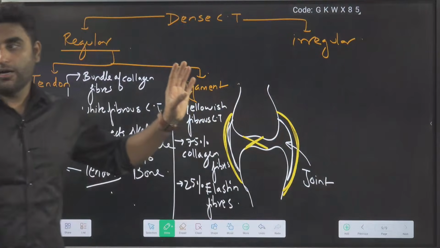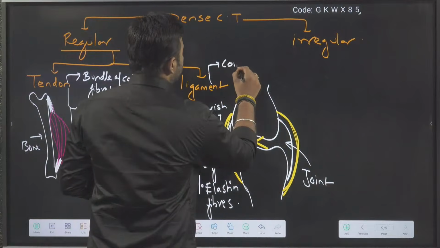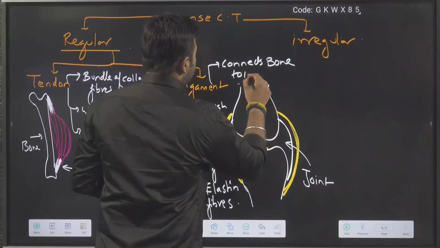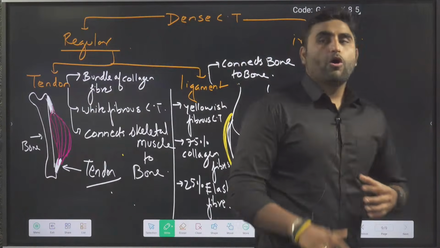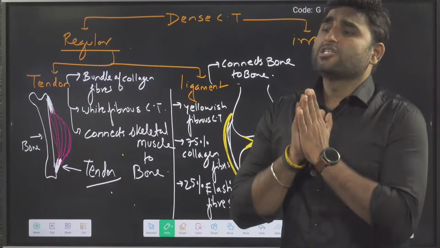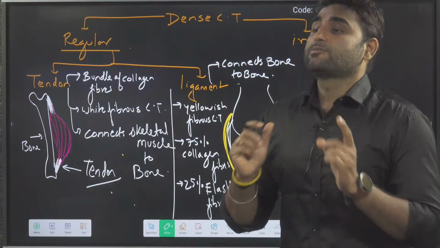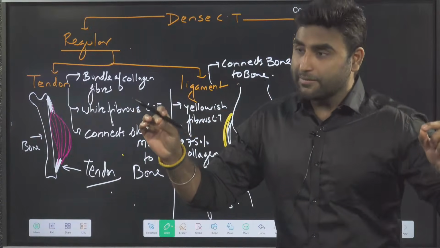That completes it. And what is the function? Don't forget the function. Connects bone to bone or secures the joint, especially synovial joints, because synovial joints have the highest mobility.